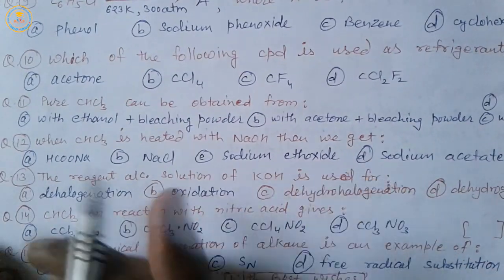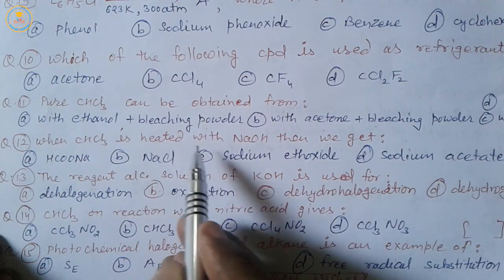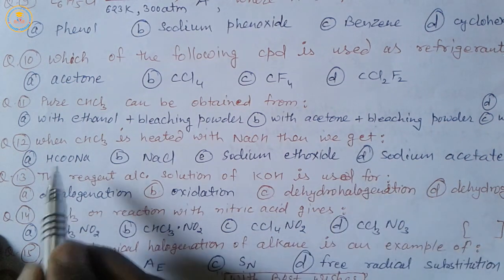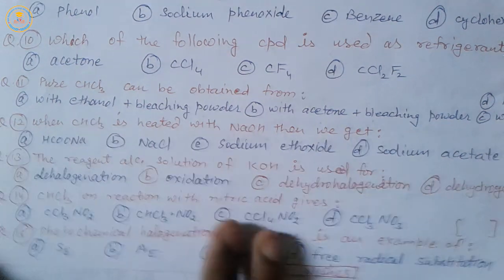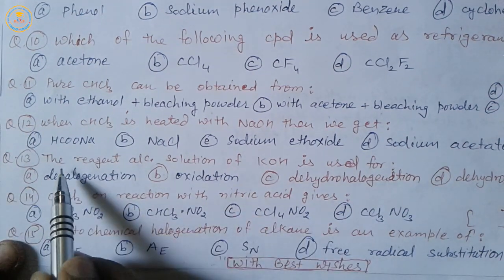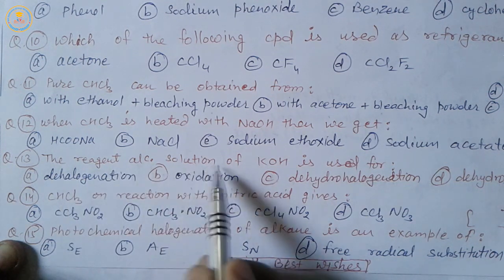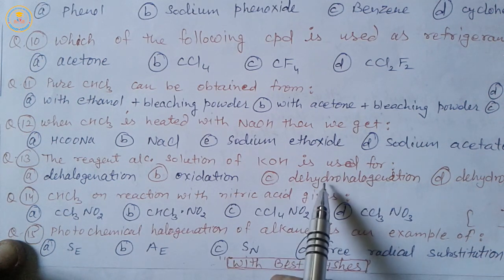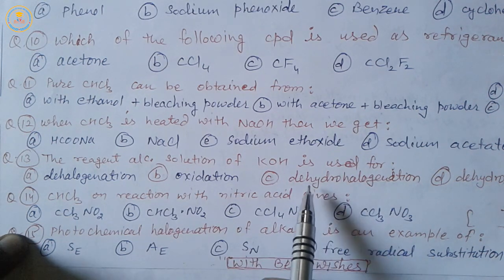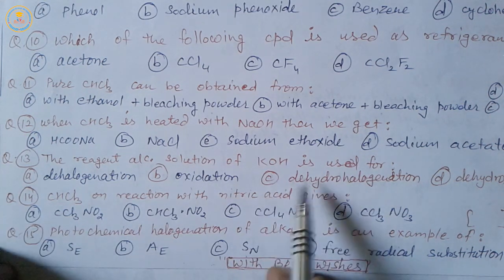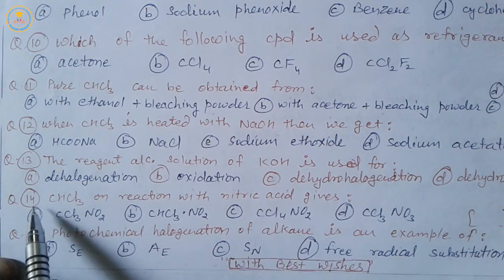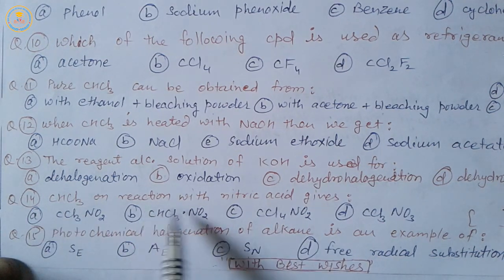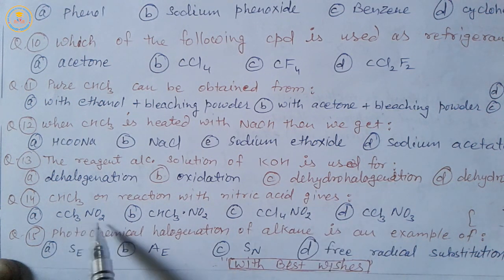Now next, question 12: when chloroform is heated with NaOH, we get sodium formate. Next, question 13: the reagent alcoholic solution of KOH is used for dehydrohalogenation. So option C. Question 14: chloroform on reaction with nitric acid gives chloropicrin, CCl3NO2.